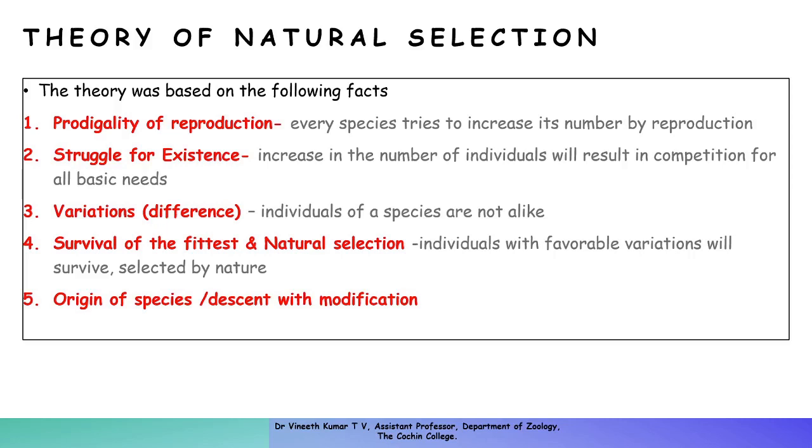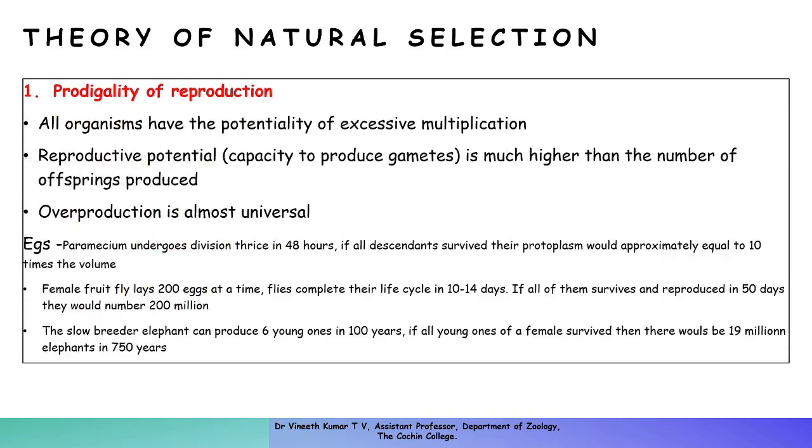So we'll discuss each of these points one by one. The first one is the prodigality of reproduction. As we said earlier, all organisms have the potentiality of excessive multiplication. The reproductive capacity, the capacity to produce gametes, is much higher than the number of offspring that is produced.